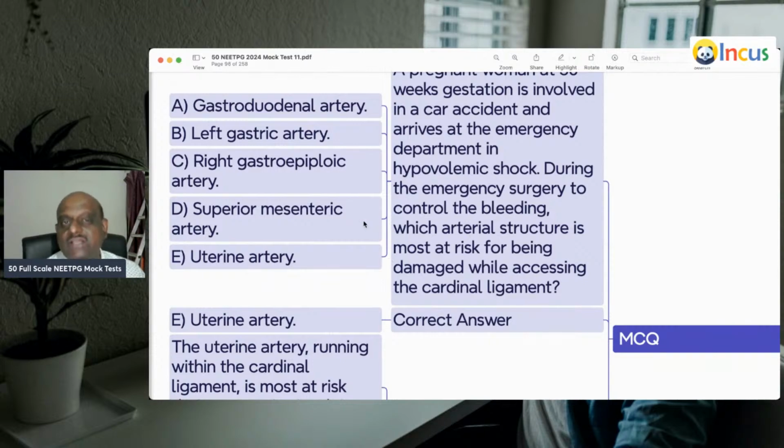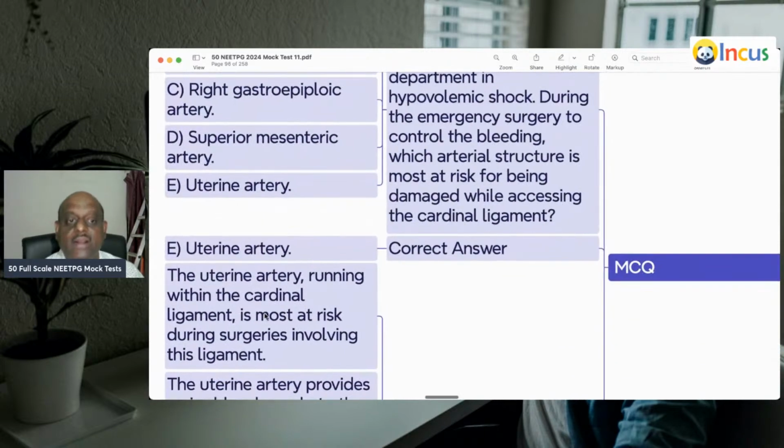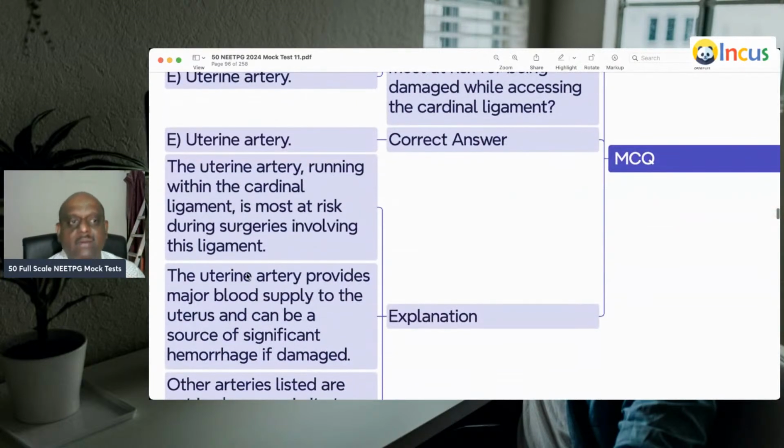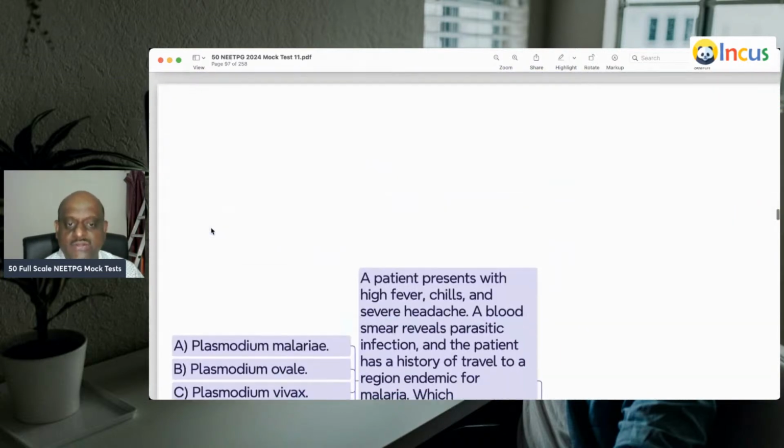And during the emergency surgery to control the bleeding, which structure is at risk? Uterine artery. The uterine artery runs very close to the cardinal ligament and is most at risk during surgeries involving the cardinal ligament, is what you need to understand.